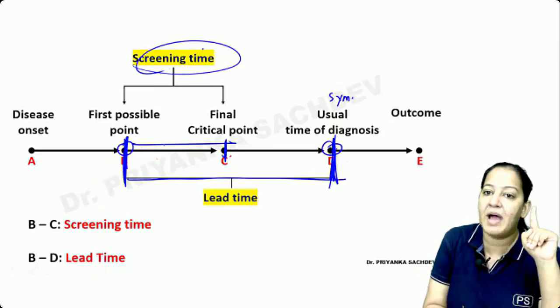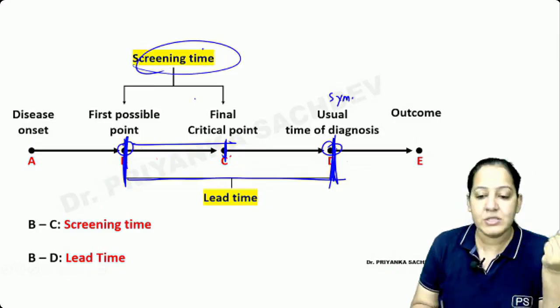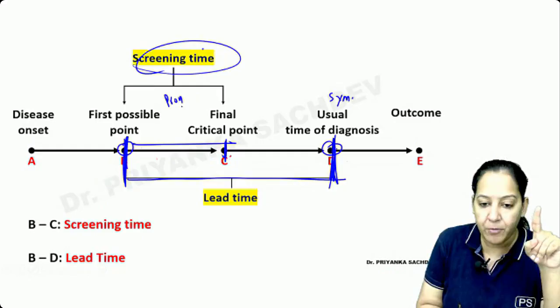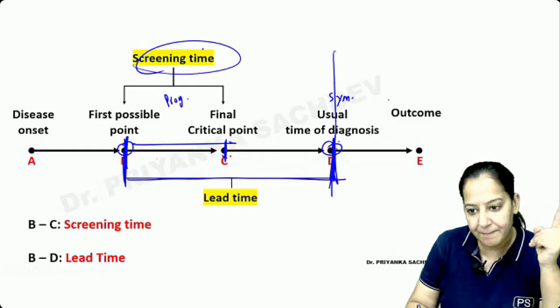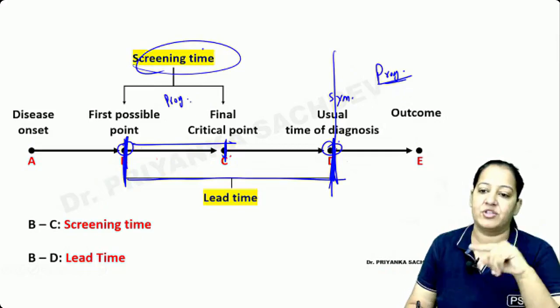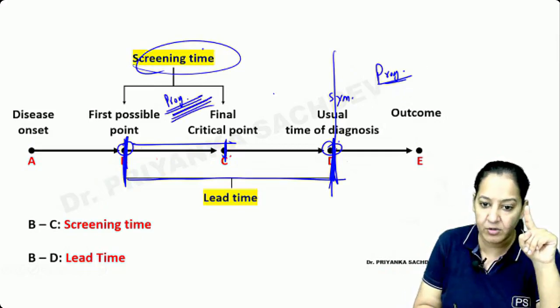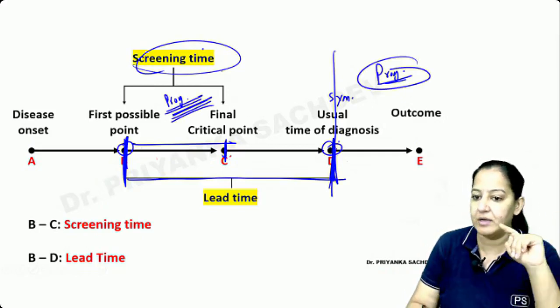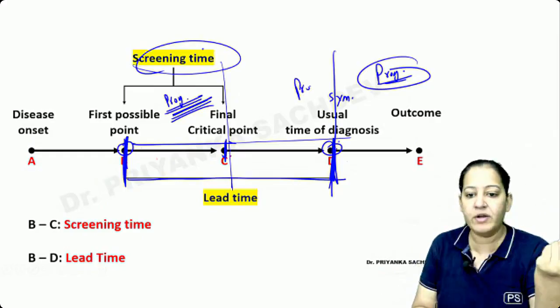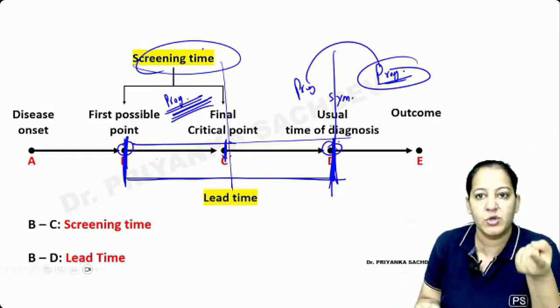I want to apply the screening test in the first half of the lead time, so that if I can do the diagnosis here, the prognosis is much better as compared to point D, after the usual presentation. And if I do the diagnosis and treatment after point C but before D, the prognosis is the same as that. So what is the use? There is no use.